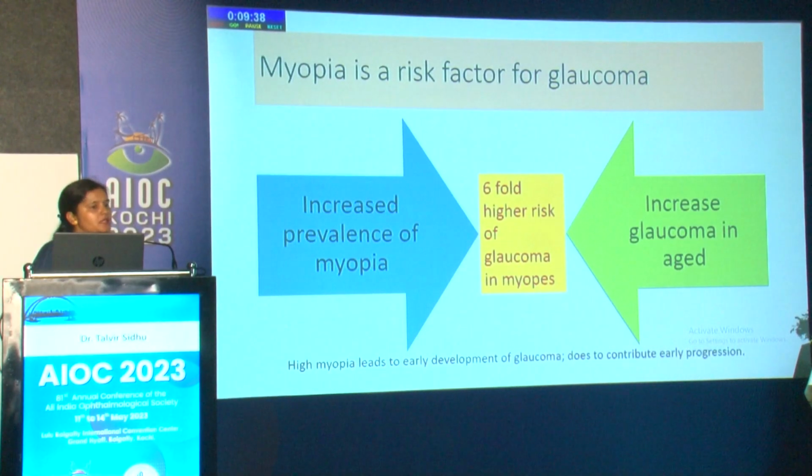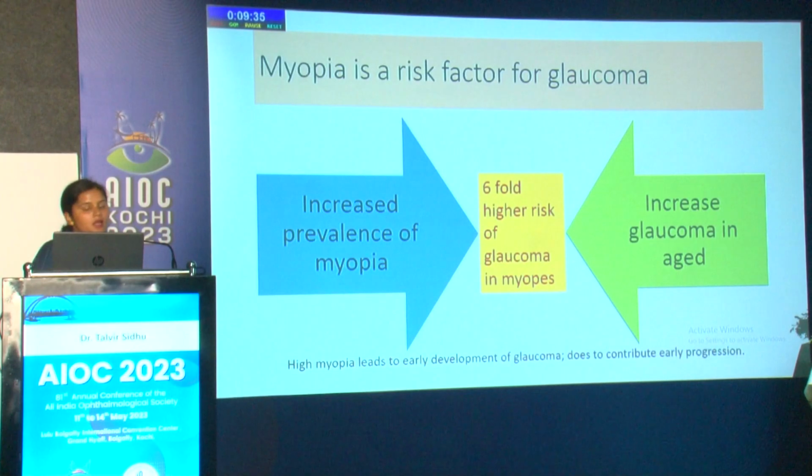myopia has been an established risk factor for glaucoma. And with increasing age, as myopes are also aging, there is a 6-fold higher risk of glaucoma in myopes. It has been shown in various studies that high myopia leads to early development of glaucoma, though there is not much evidence that it leads to early progression of glaucoma.